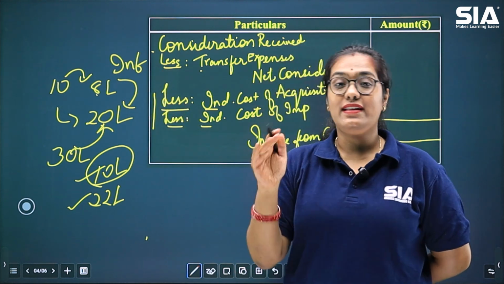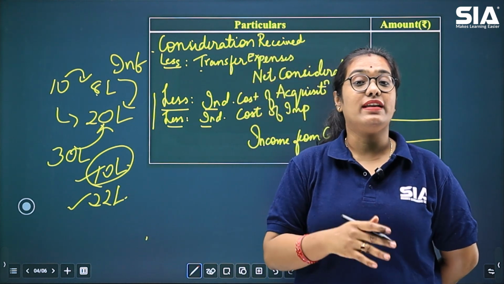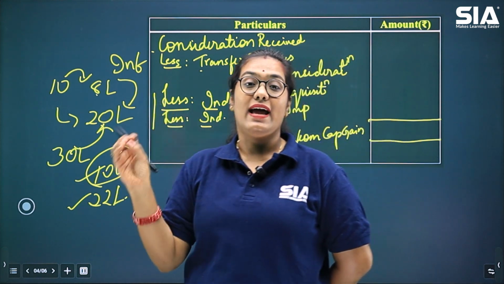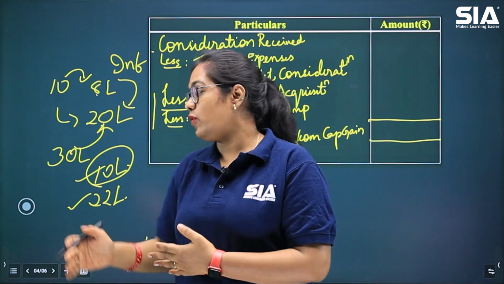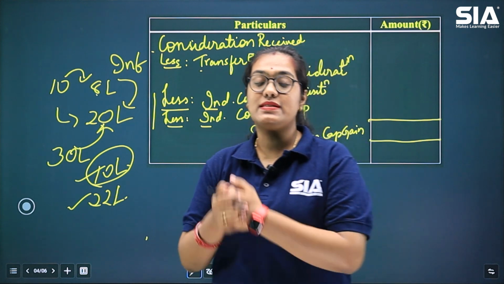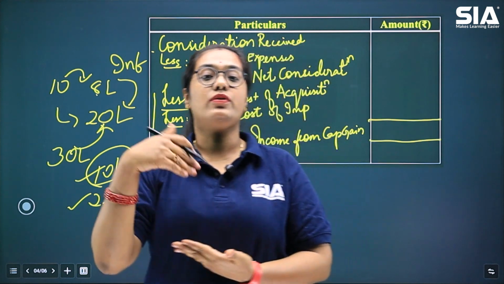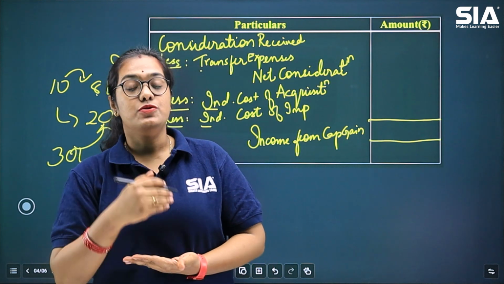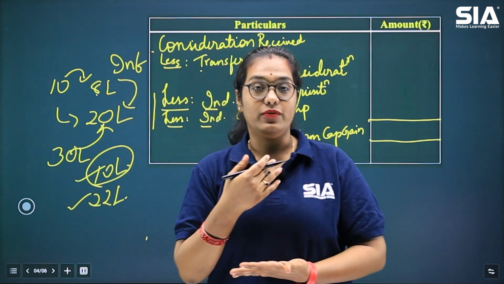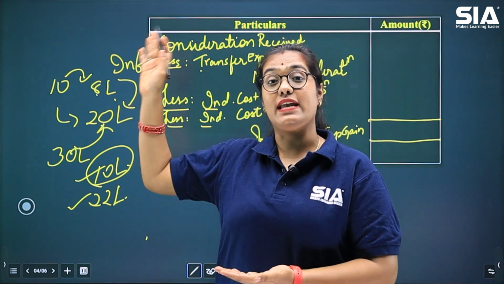So to protect the taxpayers, as you can see, 10 lakh and 22 lakh is a very big difference, and the tax rate will also be very different. So for this purpose, there is something called indexation. This is done for the benefit of the taxpayers, so that the original value of the asset can be considered and not this value of rupees 8 lakh, which was 10 years ago.